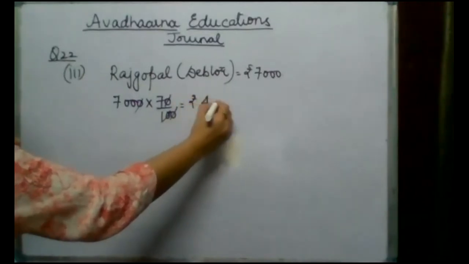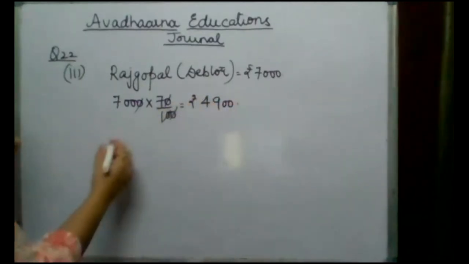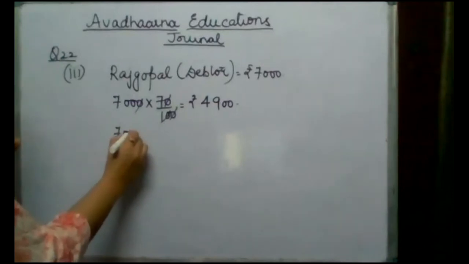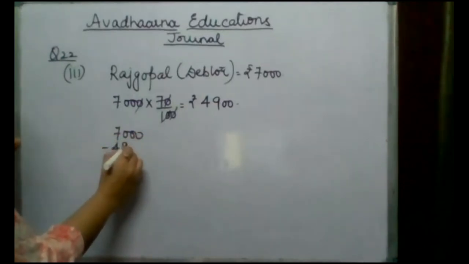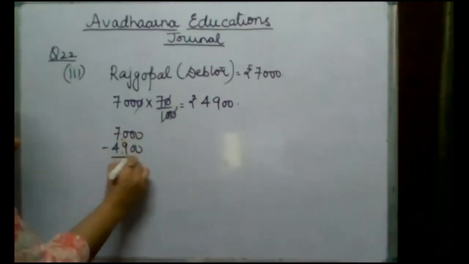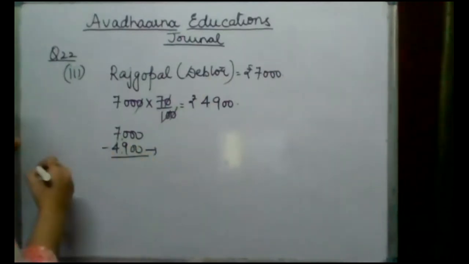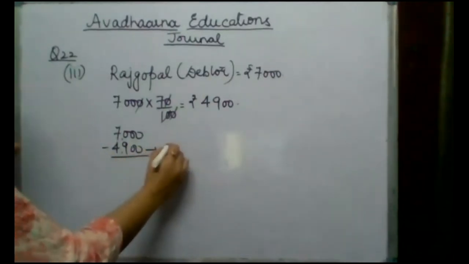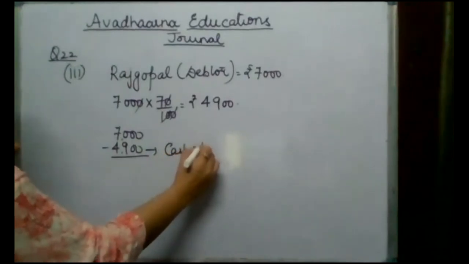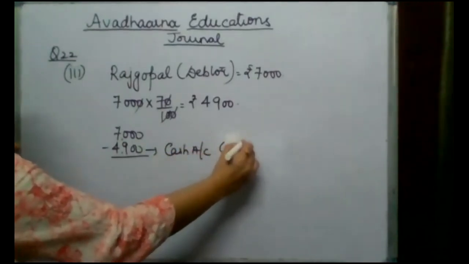So that means we have received 4,900. Out of 7,000, 4,900 is received. So when we receive 4,900, cash account is debited by this amount.